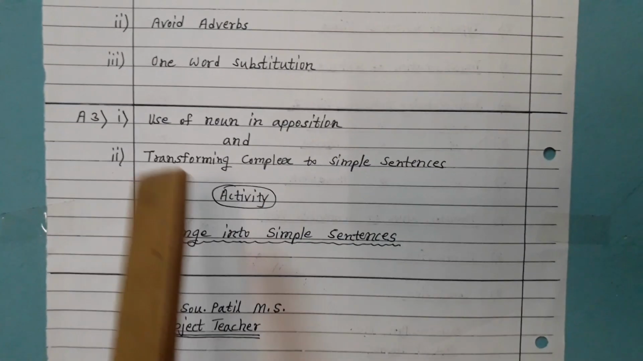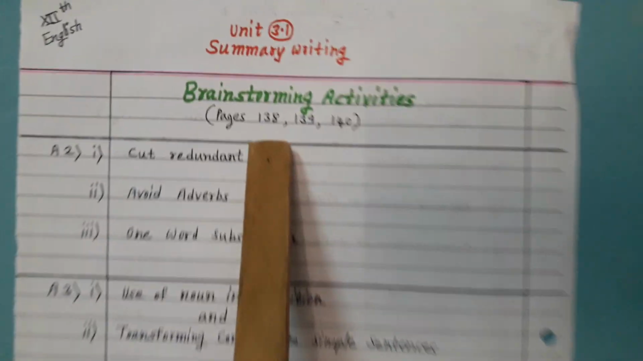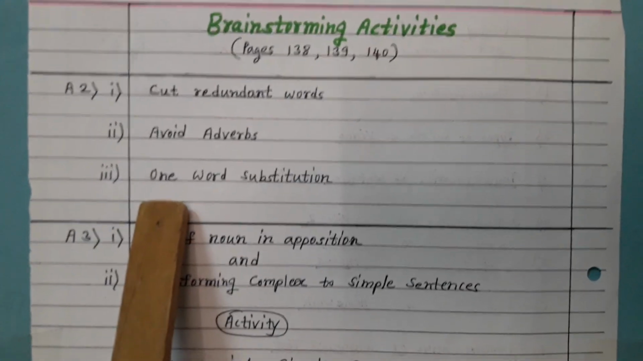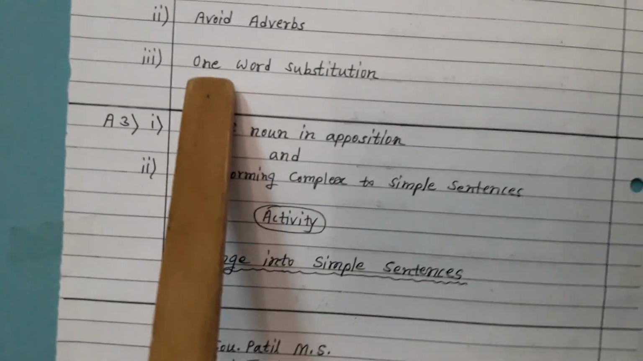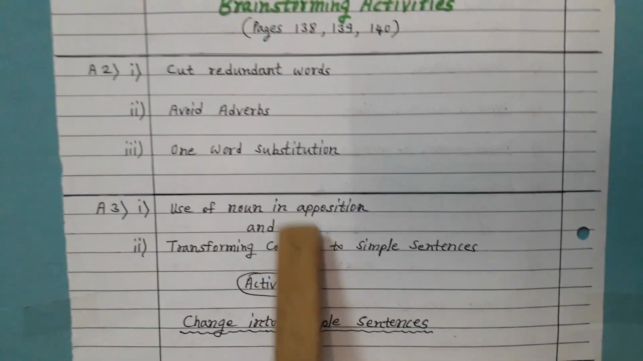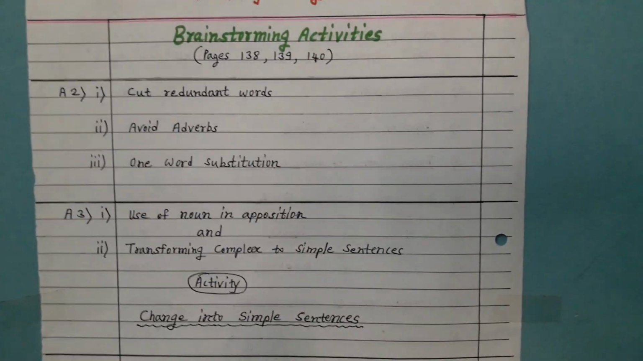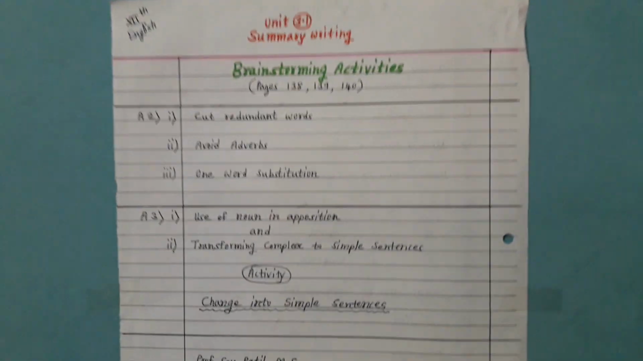Along with this, there are remaining activities on page number 138. Activity second, 1, 2 and 3. About this we had seen in the last lecture and I will send you the photographs today. And also cut redundant words, avoid adverbs and one word substitution. I will send the photographs, and all this we have discussed now. So we can continue the brainstorming activities on our own. You have to solve all these activities in your notebook and be ready for your study.